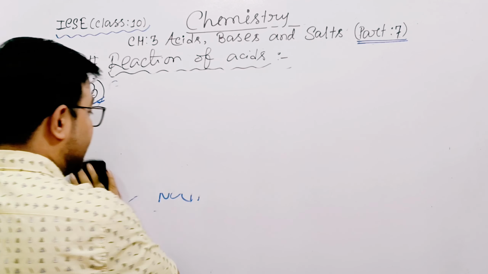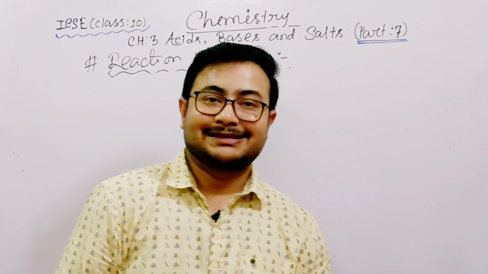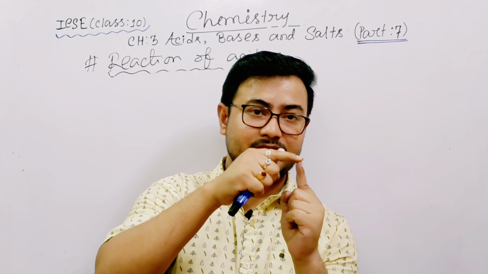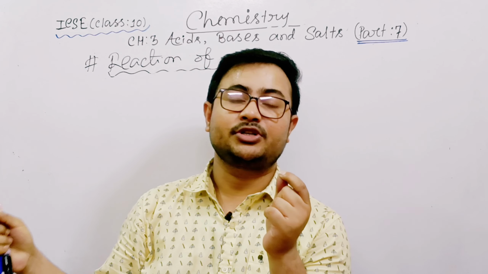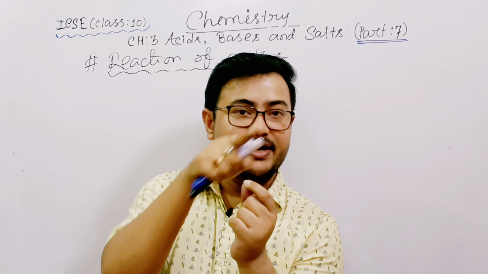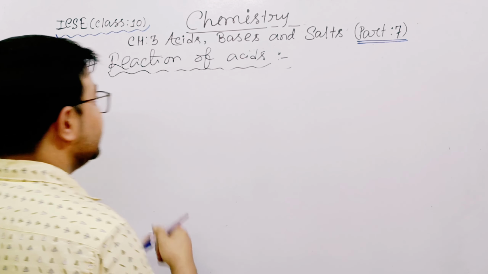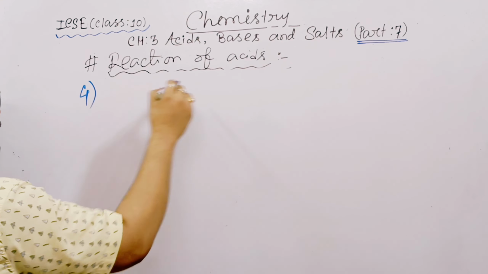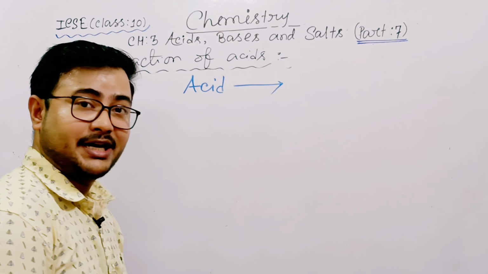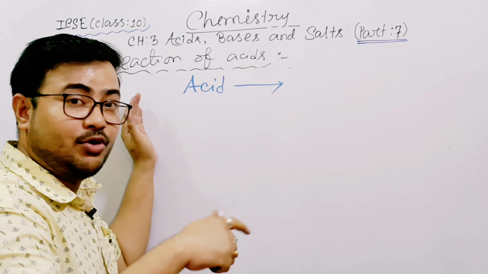Before starting preparation number 4, I have a question for you. Acids produce carbon dioxide when the acid reacts with carbonate or bicarbonate. So now we start 4: acids produce carbon dioxide when they react with carbonate or bicarbonate.